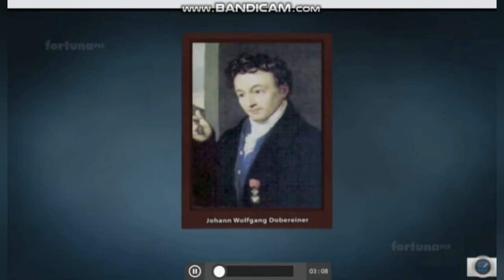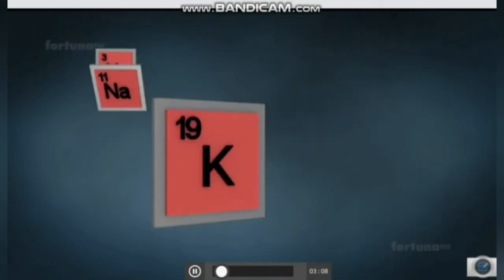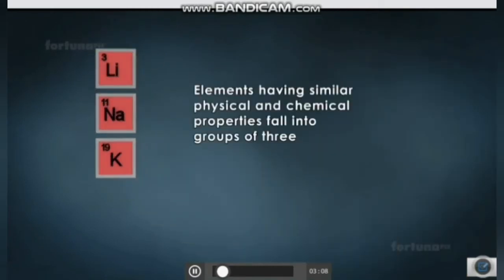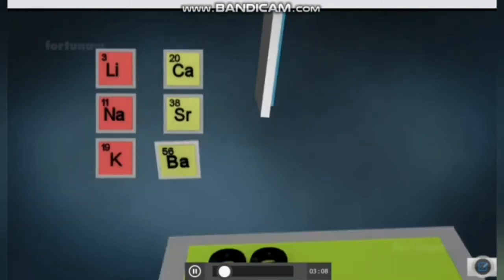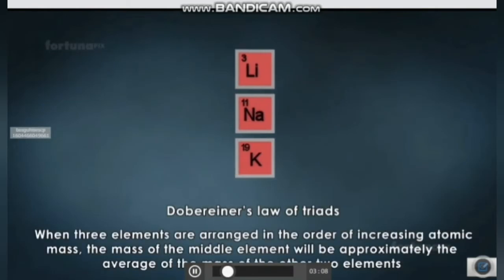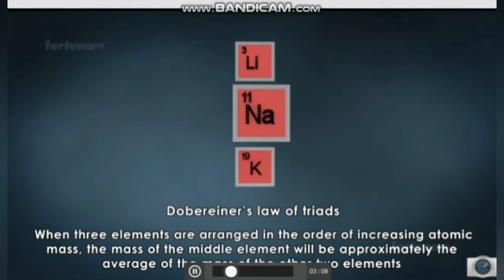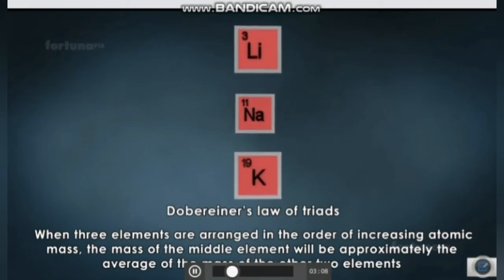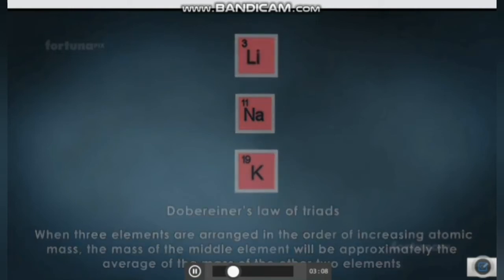Döbereiner's Law of Triads. In 1829, German scientist Döbereiner was behind the law of triads. He classified that elements having similar physical and chemical properties fall in a group of 3. He classified these related groups of elements as triads. Döbereiner's law of triads says when 3 elements are arranged in the order of increasing atomic mass, the mass of the middle element will be approximately the average of the masses of the other 2 elements.